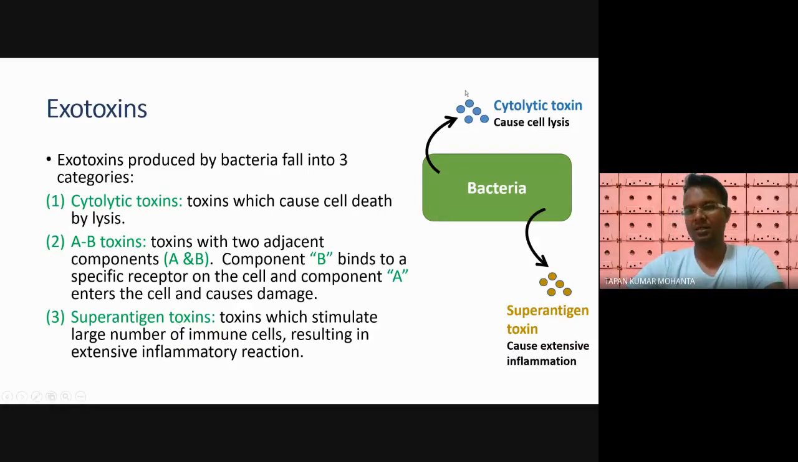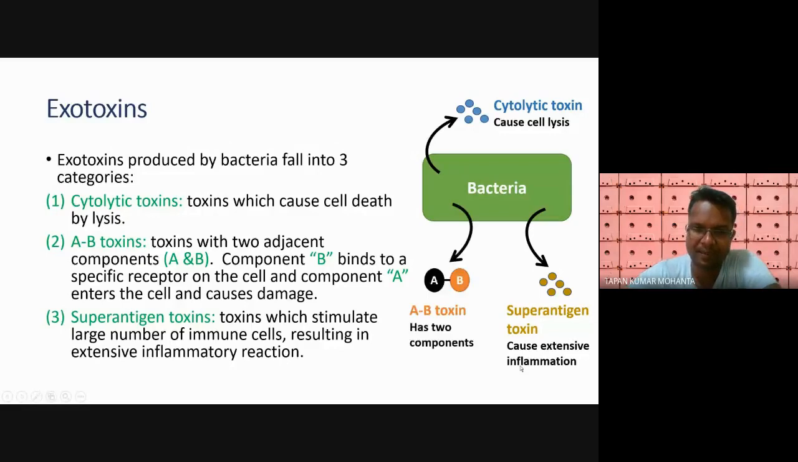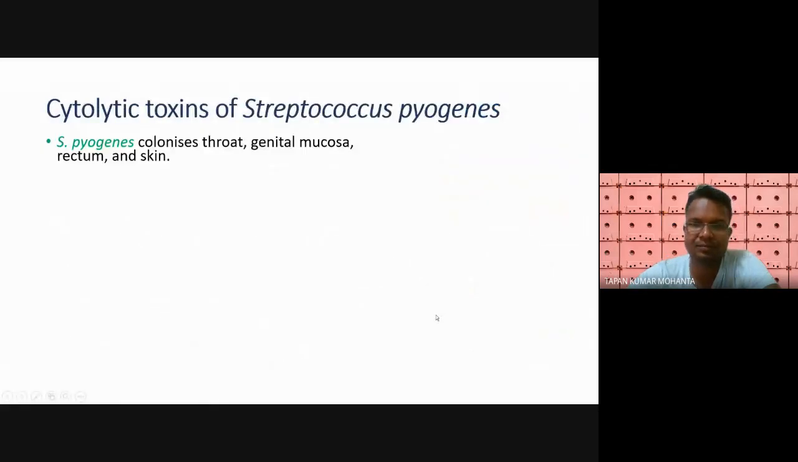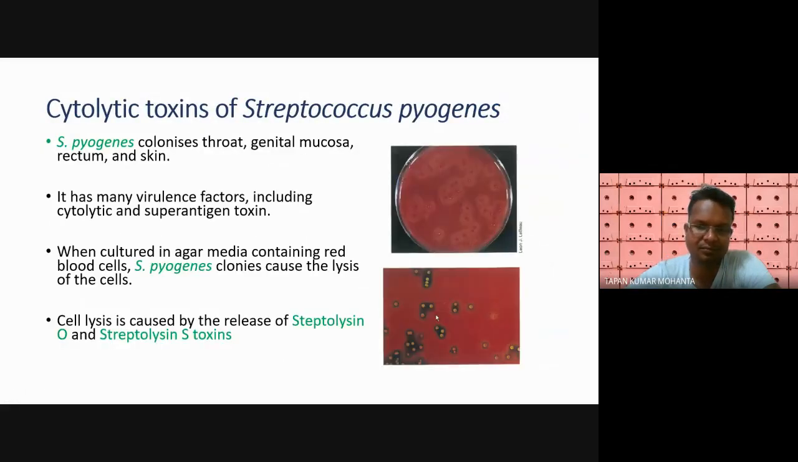So you see, this is the sketch. The cytotoxin causes cell lysis, and the superantigen toxin causes extensive inflammation. And this toxin has two components. We already studied this. If you will see, the cytolytic toxin of Streptococcus pyogenes.